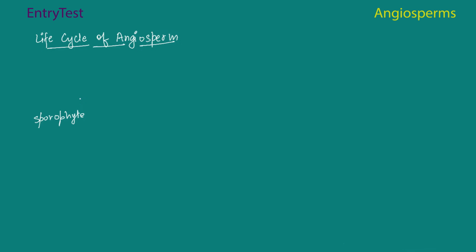Alright, so the sporophyte contains 2 different parts. It contains the stigma, which is going to be the opening, and it also contains the anther. Okay, so the sporophyte has the stigma and the anther, where the anther is the male and the stigma is the female. Now stigma is in this form.